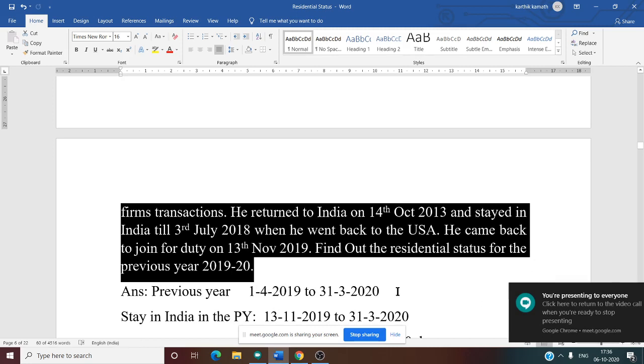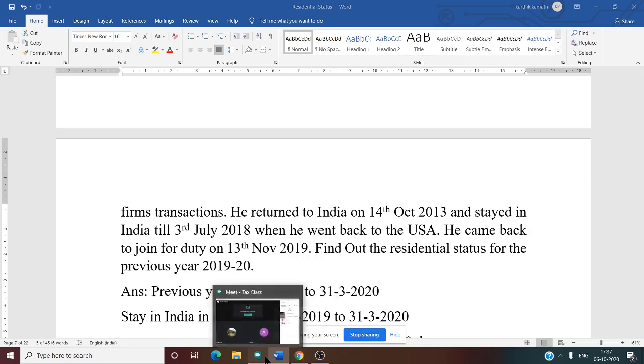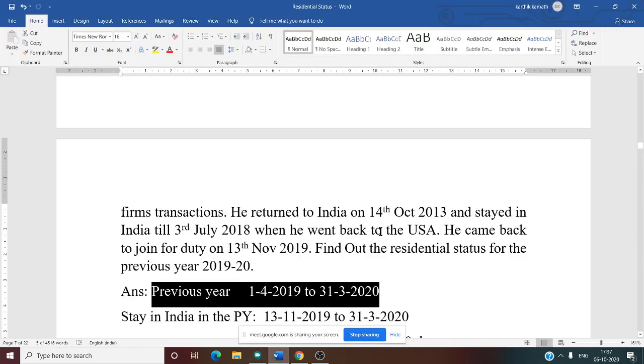1920. So the previous year is the financial year from 1st April 2019 to 31st March 2020. So now we know the previous year. Next step is stay in India in the previous year. How to find out the stay in India in the previous year? In the question only, it is given.